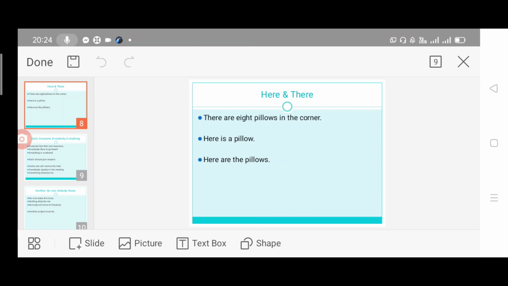Instead of that, if we have pillows, which means plural, we have to use "here are the pillows". So the subject may take the beginning position, the middle, or the end of the sentence, but we have to look carefully and use singular or plural forms accordingly. Here are the pillows. There are 8 pillows in the corner. Already we know that it is 8 pillows, so based on that we are using "there are".